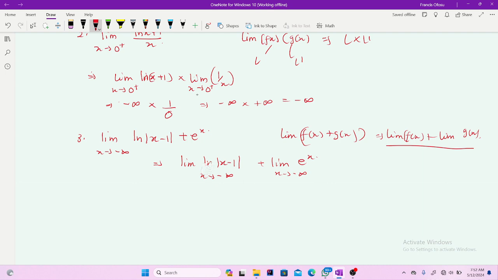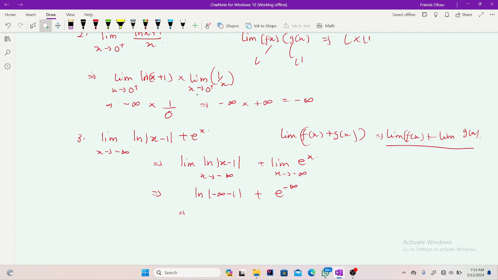So what will this give me? Now you know that absolute value means that whatever enters becomes positive, right? So meaning that my natural log of this will give me the natural log of a positive infinity. Let me show you here. I'll have the natural log of the absolute value of negative infinity minus 1. Then plus here I'll get e to the power negative infinity. You remember these two? e to the power x as x approaches negative infinity is always 0.